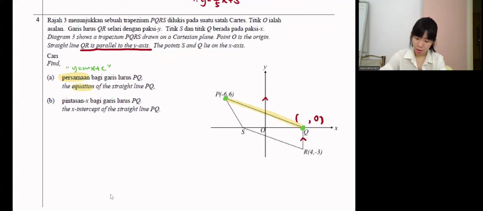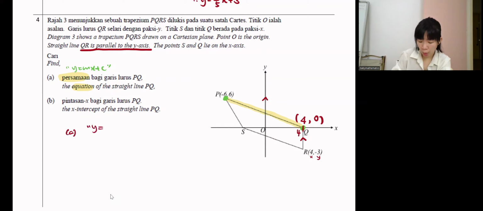They say that QR and the y-axis are parallel, which means QR is a vertical line. Not a slanted line, but a vertical line. So if it's a vertical line, the x here is 4. This is (4, 0).